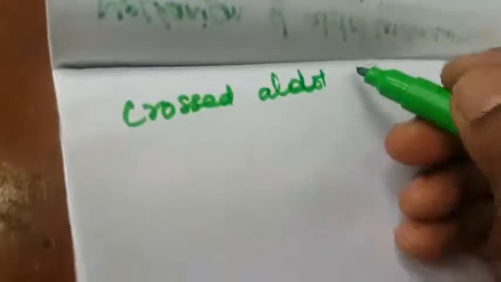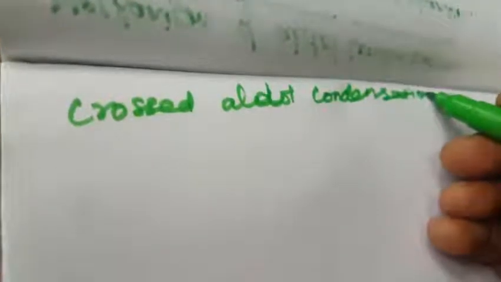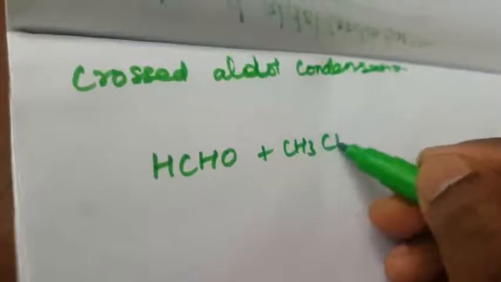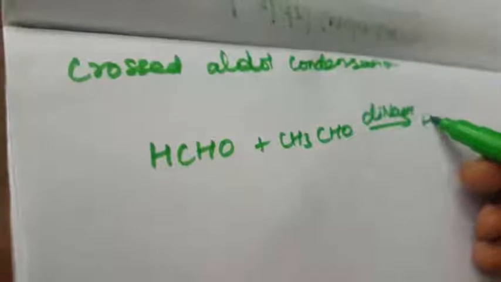Here no mechanism is given. Formaldehyde reacts with acetaldehyde in the presence of dilute NaOH to form OHCH2CH2CHO, 3-hydroxypropanal. This is one.